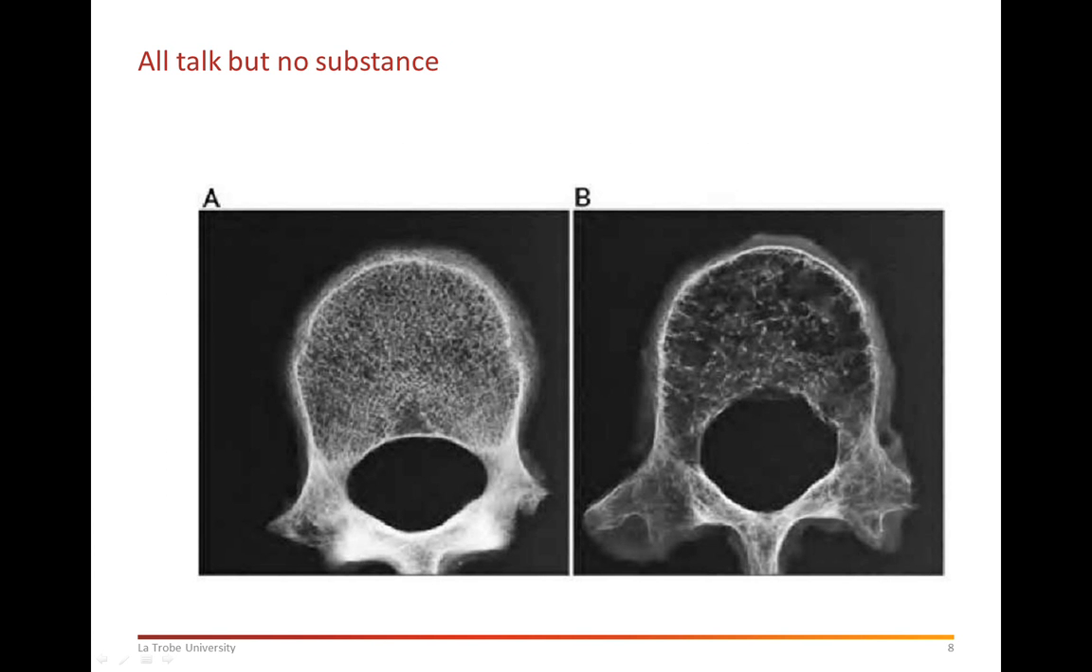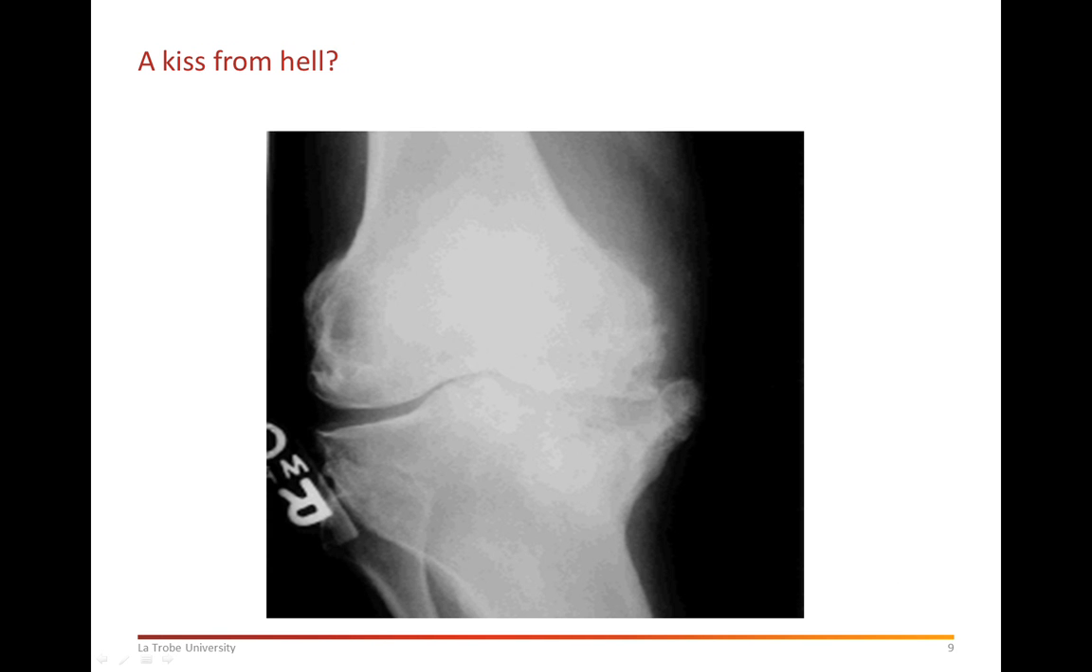Then this one, all talk but no substance. Compare picture A and picture B. One is normal, one is abnormal. What sort of condition causes this picture to occur? Then these bones here, if you look at them from the left side to the right side, you can see that there is very close contact of these bones together. So should this be normal? Or if not, what sort of condition causes this bone-on-bone contact?